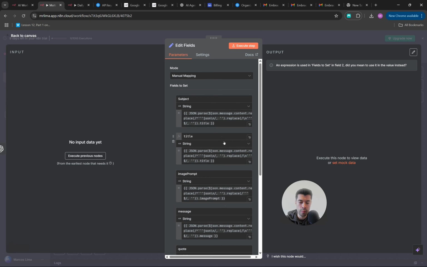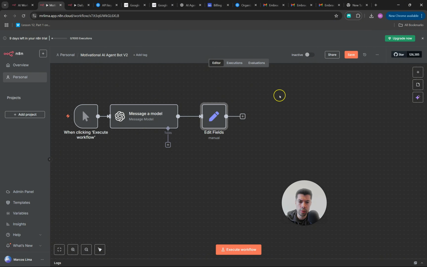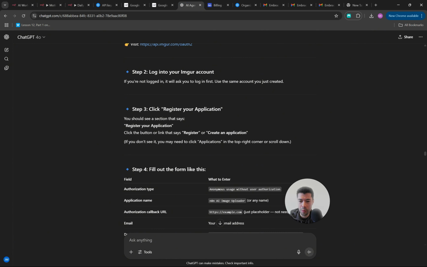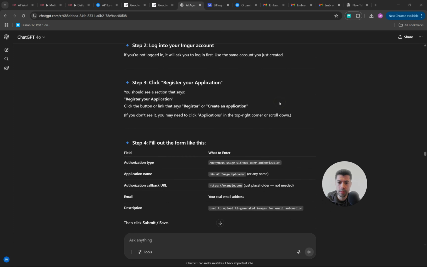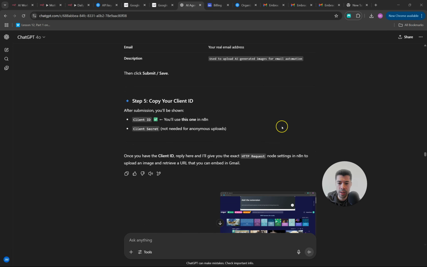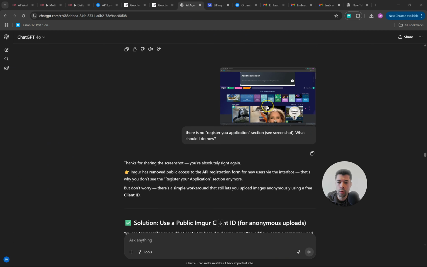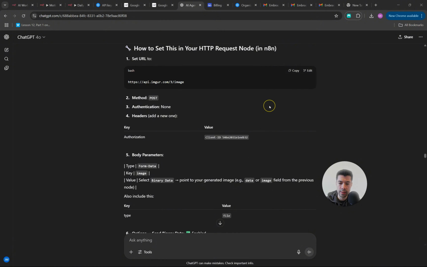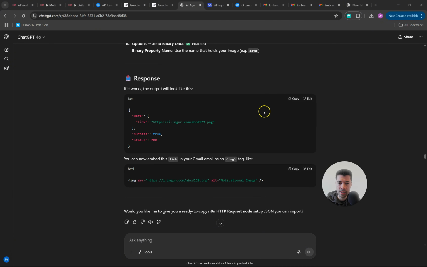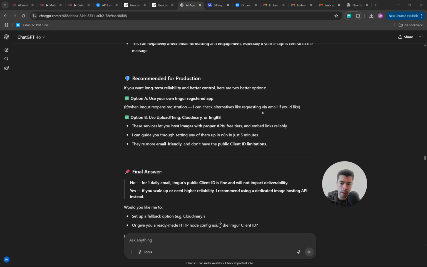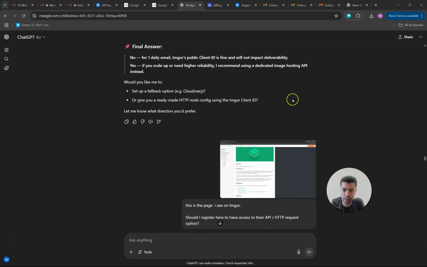You just need to tell ChatGPT what you want and be willing to troubleshoot and go back and forth with it, okay? I would say that the most important skill you need to build AI agents is to be patient, first of all, willing to learn, and spend some time going back and forth with ChatGPT. As you can see here, for every single mistake or error that I came across, I was communicating with ChatGPT, and at the same time I was being told what to do, and most important of all, I was learning what this is all about.